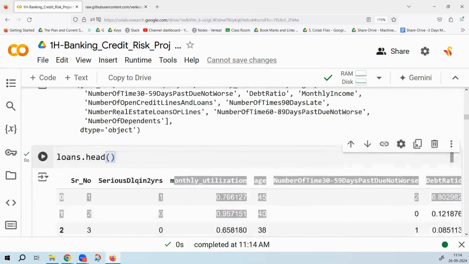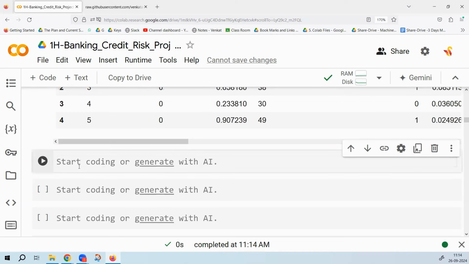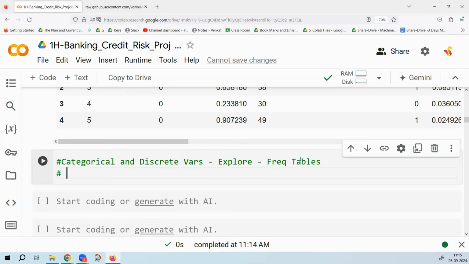Once you have seen all these basic details, then you go to step-by-step data exploration. In the step-by-step data exploration, first we take categorical and discrete variables, and then we explore them. How do we explore categorical and discrete variables? We explore them by looking at the frequency tables, isn't it? And then we go to continuous variables.